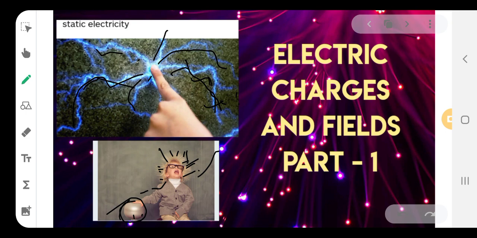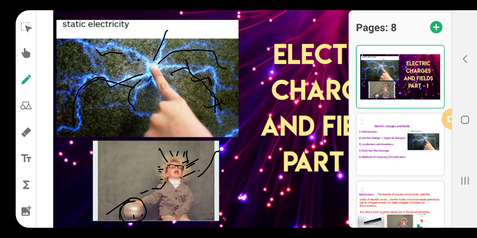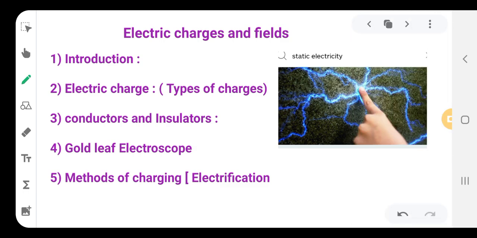Okay. So let us start with the contents. Today I will see the introduction of electric charges and fields. Then we'll see the definition of the electric charge and types of the charge, and conductors and insulators. Till here I will be discussing in this part 1 section. In the part 2 section I will be discussing the gold leaf electroscope, methods of charging and Coulomb's law.